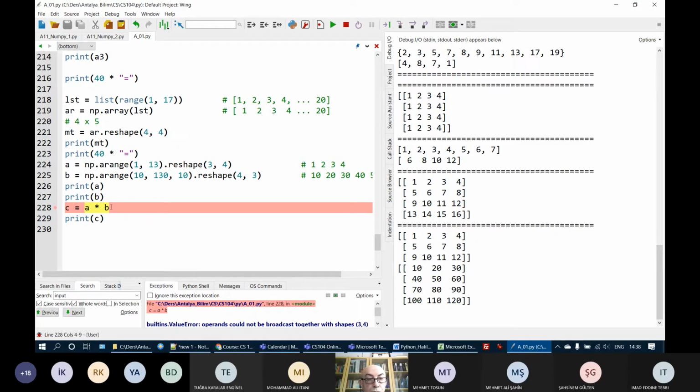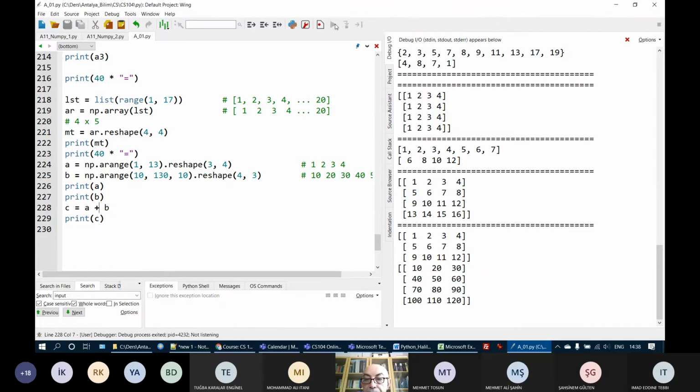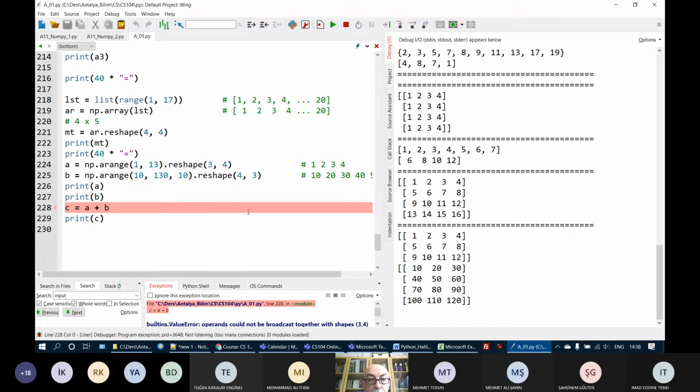Okay. So in order to perform multiplication, addition, subtraction, division, or floor division between 2 arrays, their shapes must be identical. Here again, I will get an error message because their shapes are not the same.